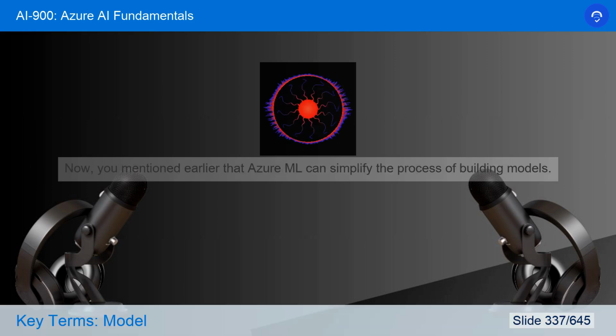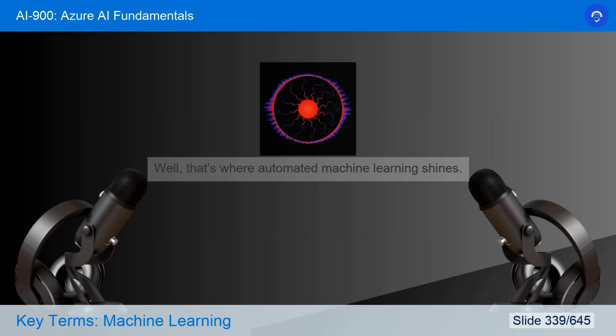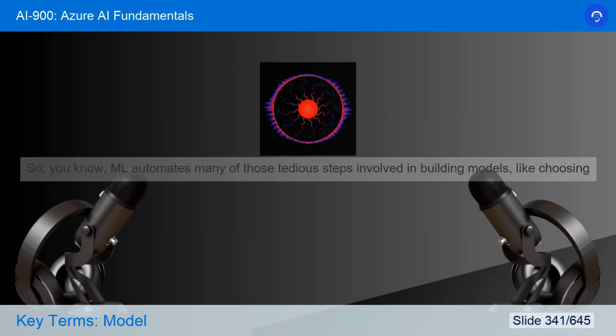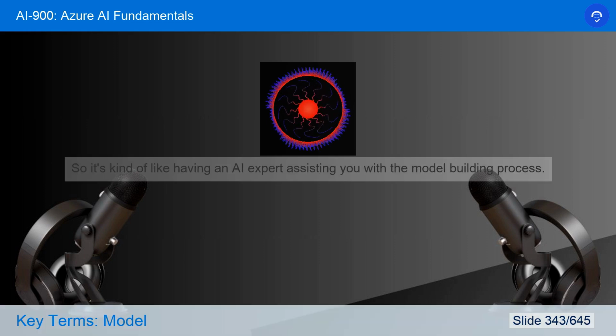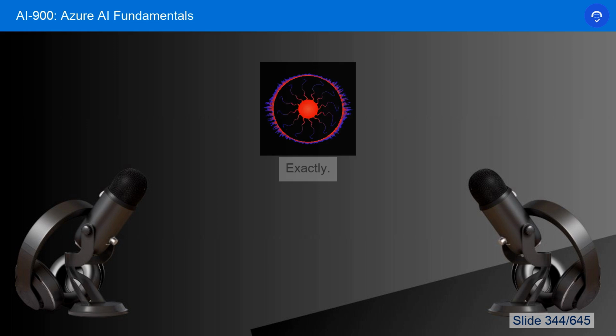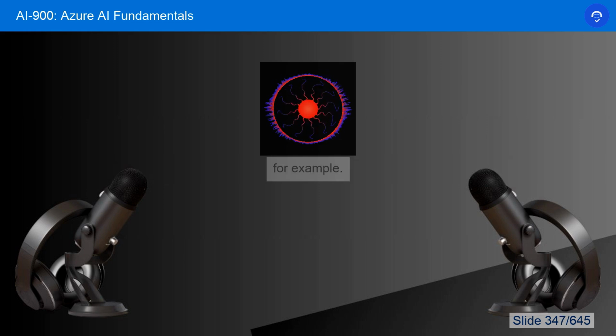Now, you mentioned earlier that Azure ML can simplify the process of building models. So how does it actually do that? Well, that's where automated machine learning shines. AutoML for short. AutoML automates many of those tedious steps involved in building models, like choosing the right algorithm and fine-tuning its parameters. So it's kind of like having an AI expert assisting you with the model building process. Exactly. You just provide the data, you specify the target you're aiming for, like predicting customer churn, for example.